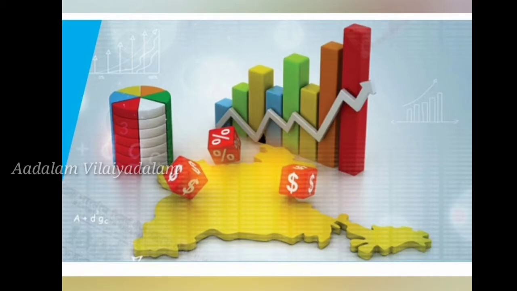The GDP, which means gross domestic product, is the market value of all the final goods and services produced in the country during a time period. So it is a market value. When we go to buy some things, they have a fixed value, right? Fixed price, right? So GDP is the thing that determines the value of all the final goods and services produced in a country. That is called GDP.